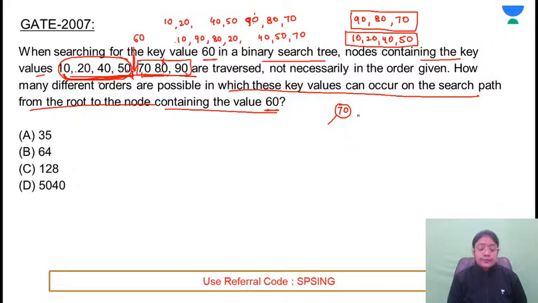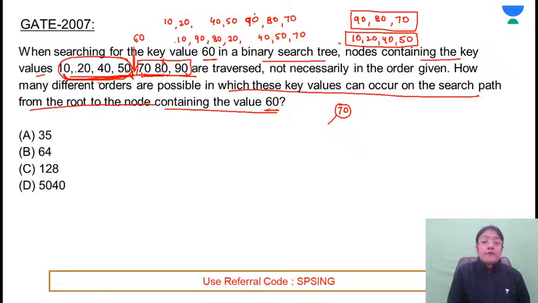Make sense? If you arrive at 80, 60 is smaller than 80, so it cannot go to 90; you need to refer to the smaller elements. But they are saying that all these elements are traversed, so all of these elements must be traversed.